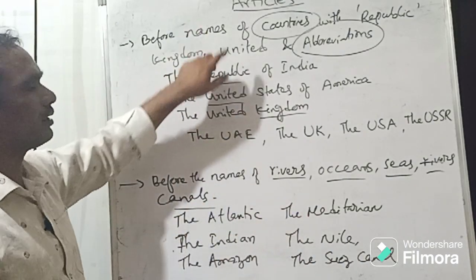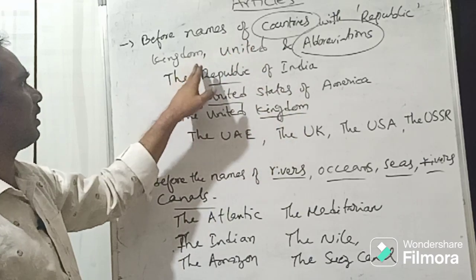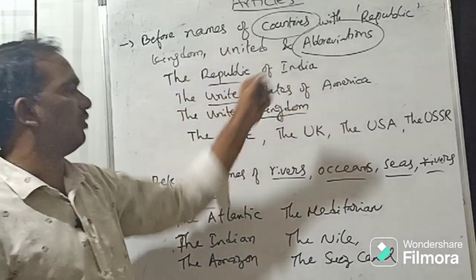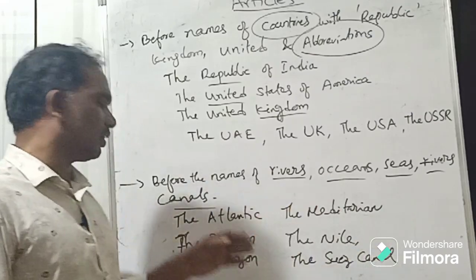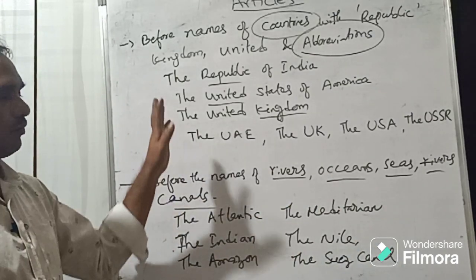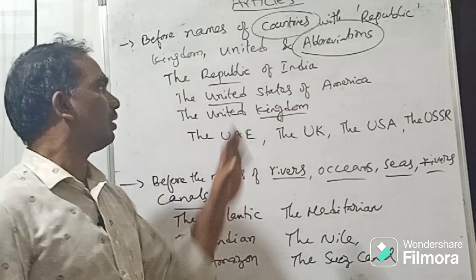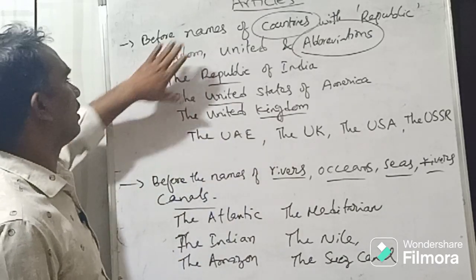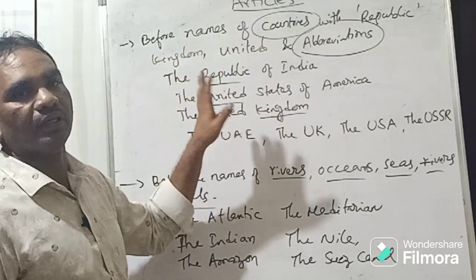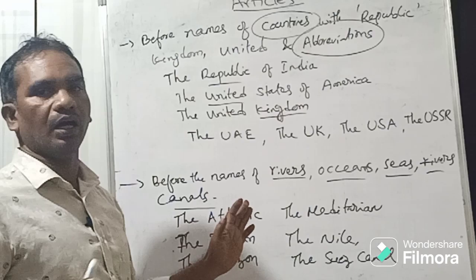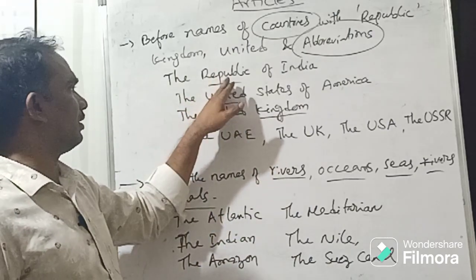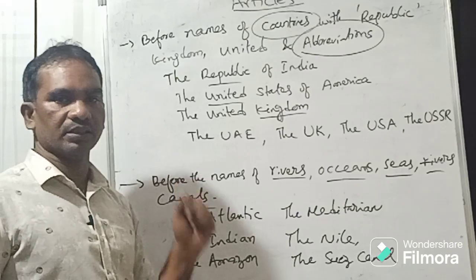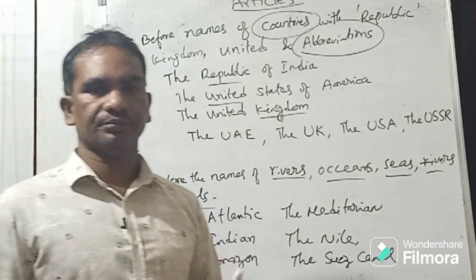The point here is country names with Republic, Kingdom, United and Union, and abbreviations, and another thing is rivers, oceans, seas, canals, etc. So we have to use an article. The important point is, when you mention the country name India, China, like that, no article. But when you keep words like United and Republic, etc., use an article.